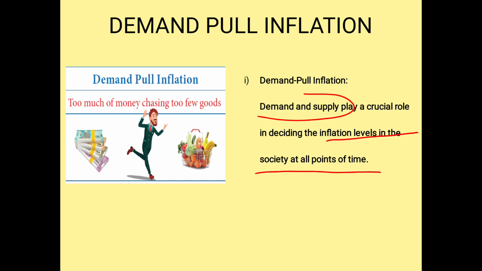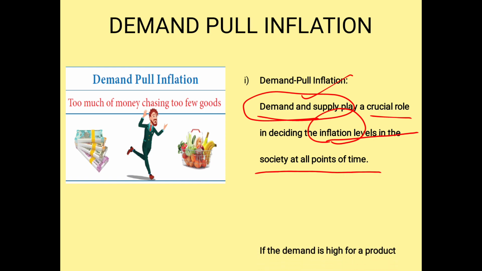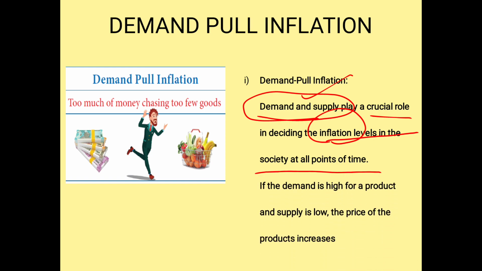Demand and supply play a very important role in demand pull inflation. If the demand is high for the product and the supply is low, what happens? The price of the product increases. This is what we call demand pull inflation.